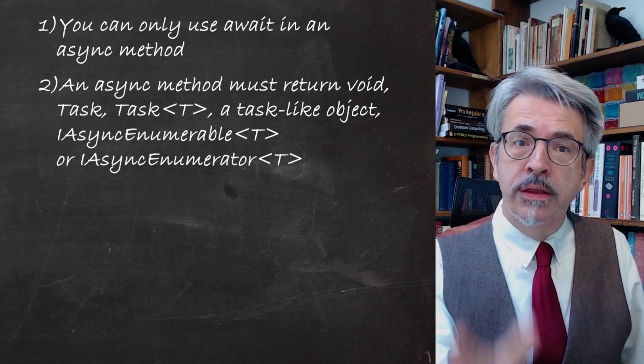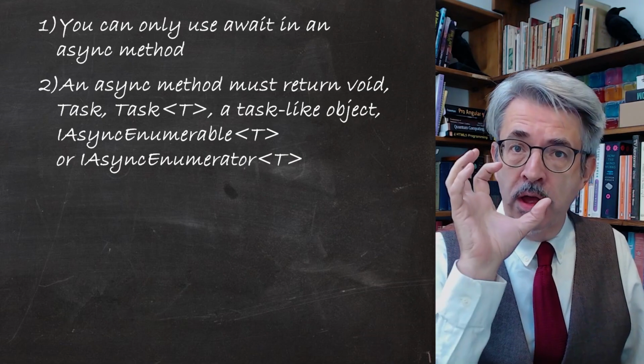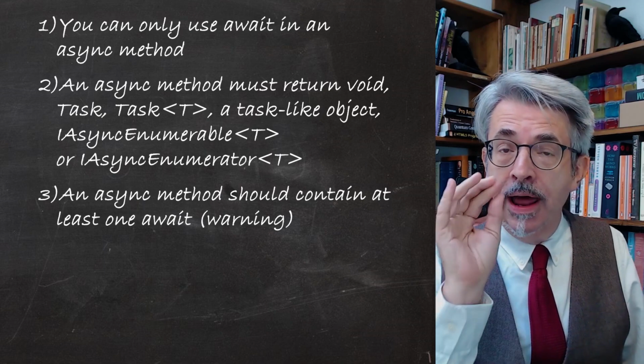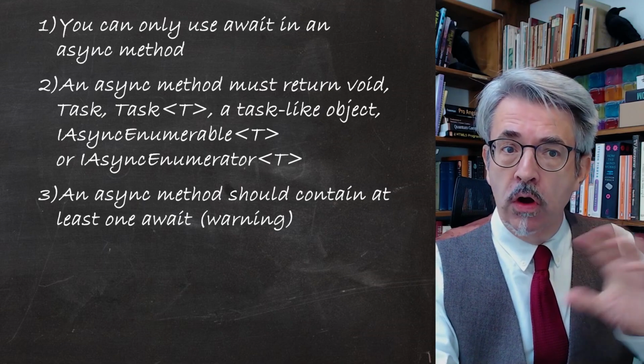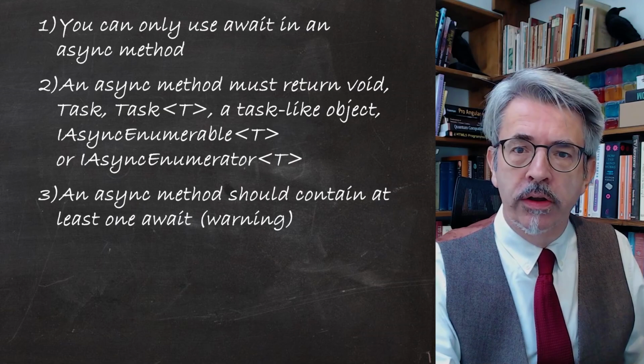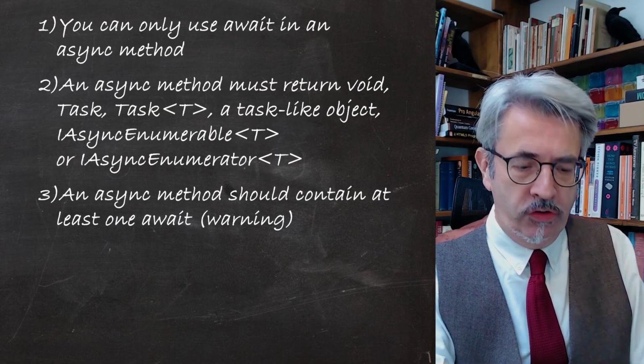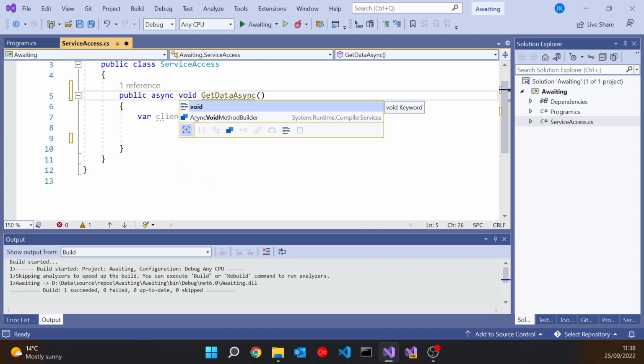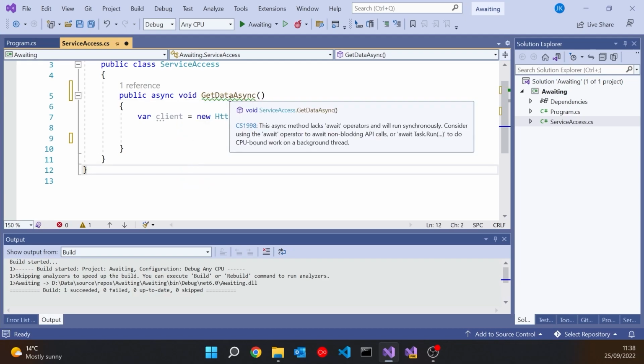The third rule is that an async method should contain at least one await statement. Now that one, you only get a warning. It's not completely illegal, but it is regarded as best practice. So if I were to get rid of those momentarily, and just for simplicity, let's make that void. What we now get is a warning, basically saying that you've got this as async and that it's missing an await. That's not completely illegal, but it's just not a good idea.